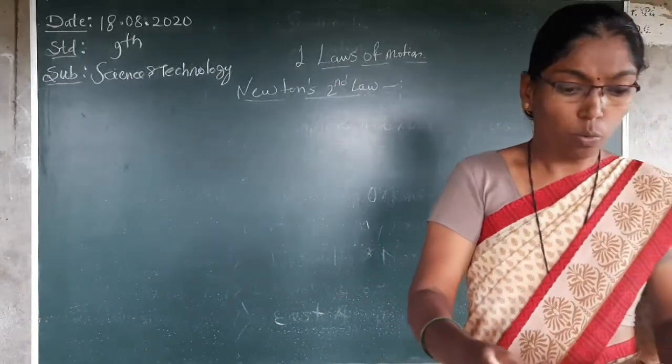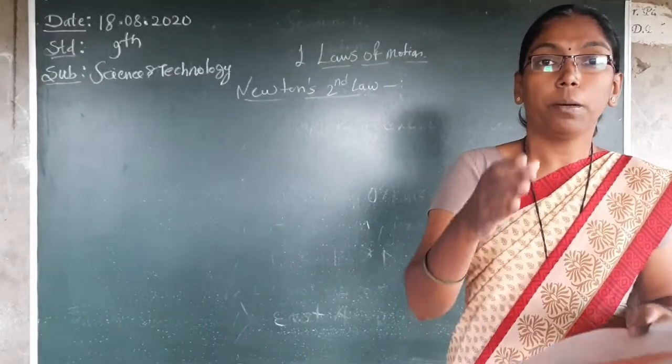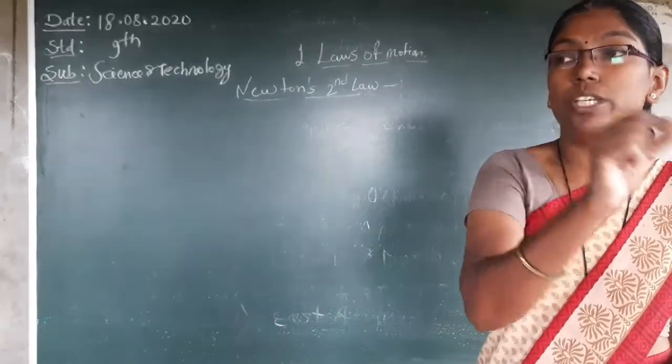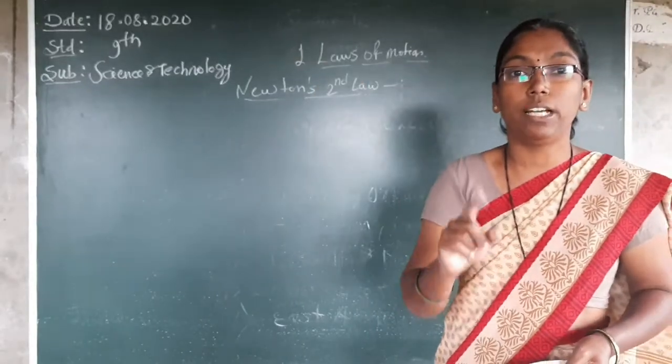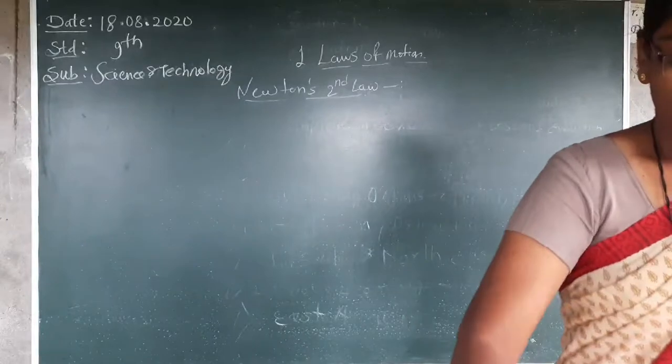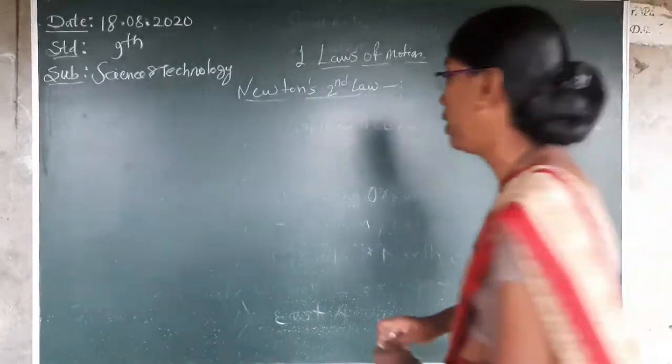Then what does that mean? Mass is there and velocity is also important. Means the object's quantity is equal to mass into velocity, and that is momentum. What can we say it is? It is momentum. Don't forget.